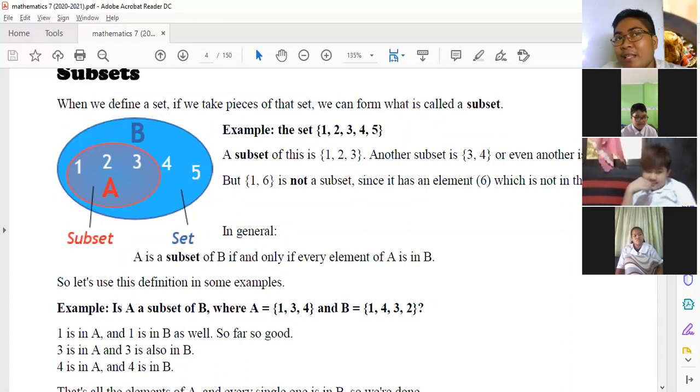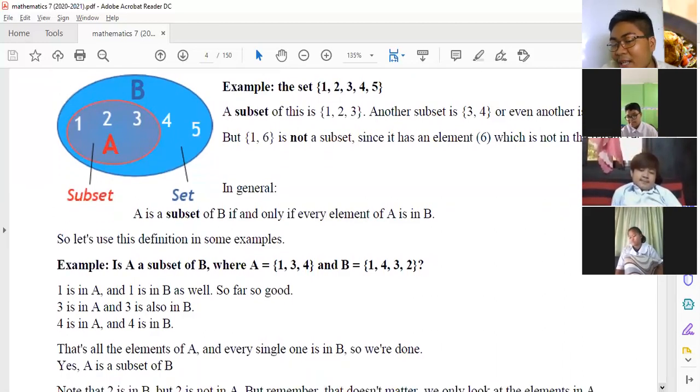Basta meron sa set A, that is a subset. For example, A, B, C, D. I created the subset B, which is B, C, D. Is that a subset or not? Yeah, it is a subset because ang set A natin is A, B, C, D, wherein, ang subset natin na B, C, D is at that set.